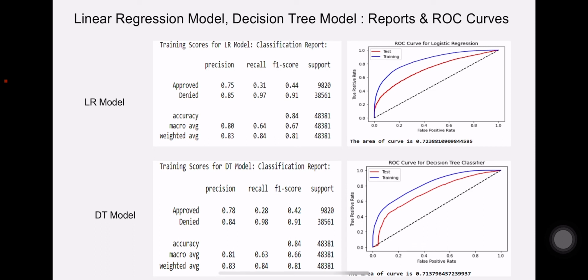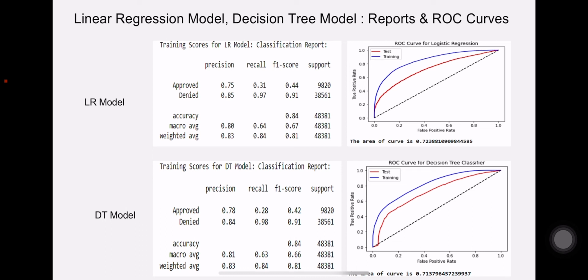So these are the logistic regression model and decision tree model reports and ROC curves. As we can see, in the logistic regression model, after the second sample, I got a C value of 5, and with that C value of 5, I got an accuracy of 84% and ROC area under the curve of 0.723.